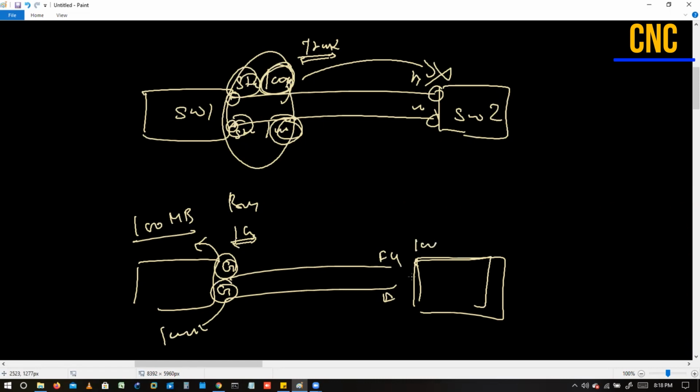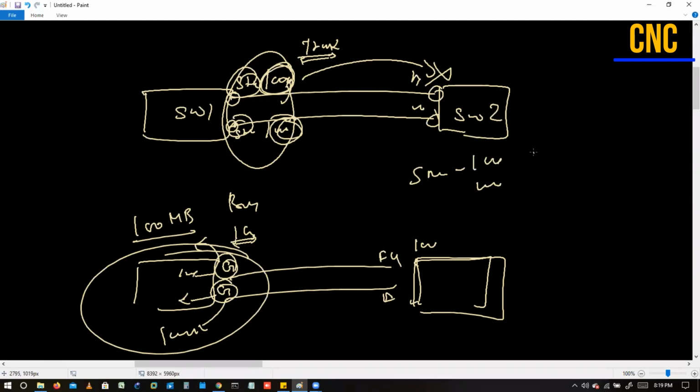It means if that has 100 MB speed, I should have 100 MB. So using those things, we have made the changes. Right now the speed is 100 MB on both interfaces, and the standard is gig Ethernet. So this is the difference we have. If we are manually changing the speed, it should be the same on both interfaces.